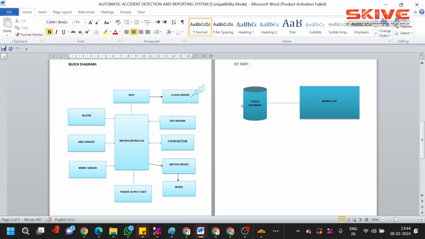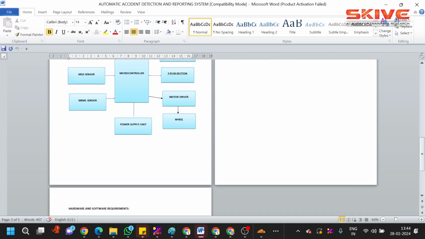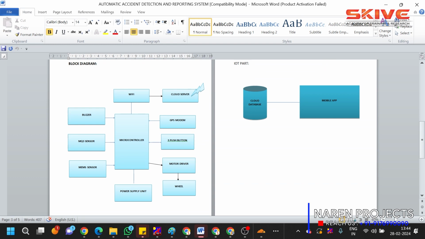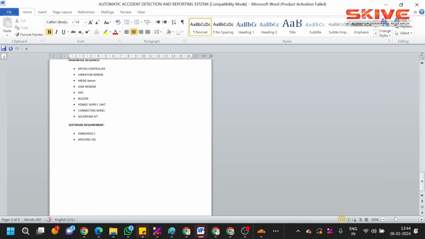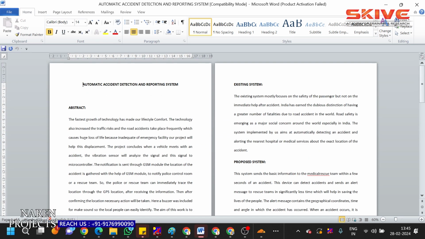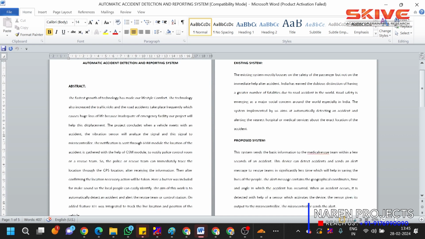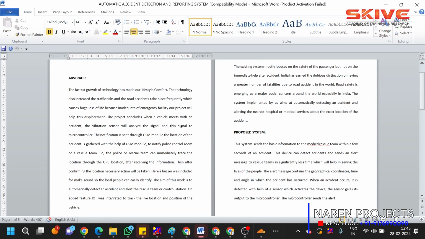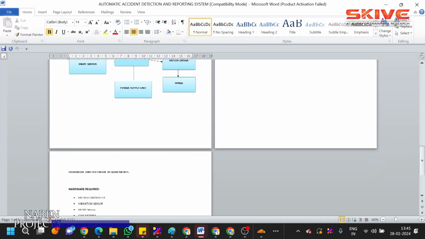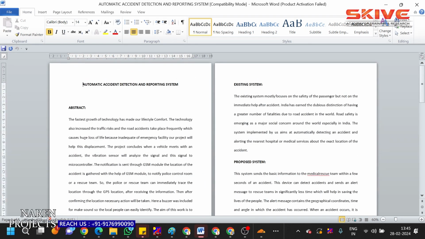From the cloud database we can see the accident report. This project also includes a GSM modem, which is not in the block diagram. The GSM modem will send an SMS with live location details, so that family members or a caretaker can be informed, and an automatic ambulance reporting system can also be integrated with it. If any accident happens, it will automatically send the location details to the parents or caretaker and an ambulance, so that people will come and rescue the injured immediately. So this is how the abstract has been given.